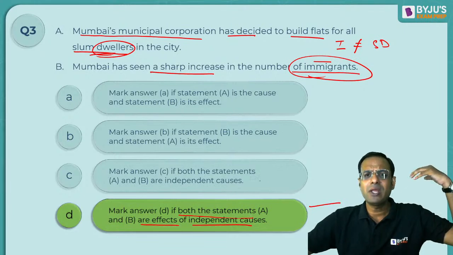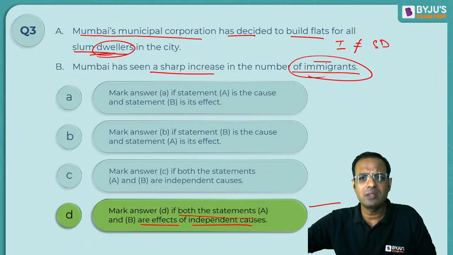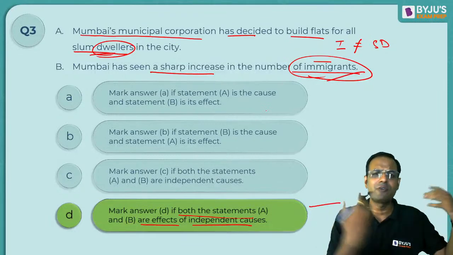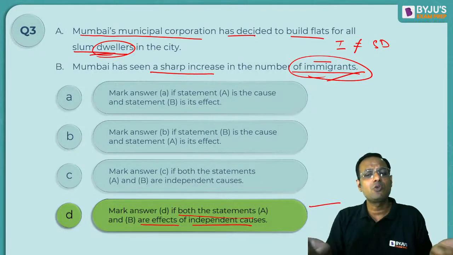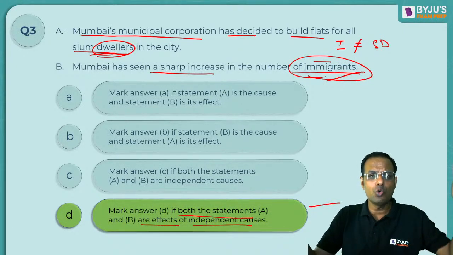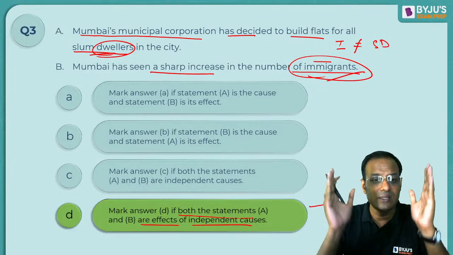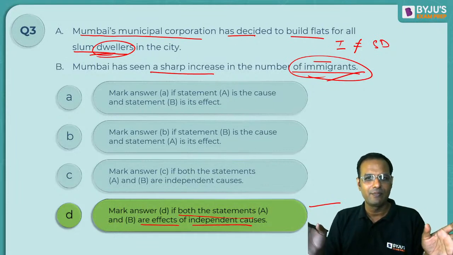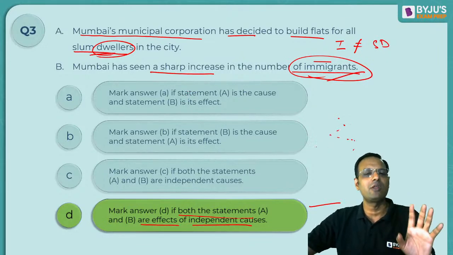There is no work outside, there is a lot of work in Mumbai, so there is an increase in the number of immigrants. Right? Slum dwellers have increased a lot, we don't have place, they are having a hell of a time in Mumbai. That is why the Mumbai Municipal Corporation has decided to build flats for them. That may be the reason. So two different effects of independent causes. No relationship whatsoever. That is why in this particular question D should be the answer. Easy? Okay. So try to connect the dots. Please try to connect the dots. Connecting the dots is very important in such questions.